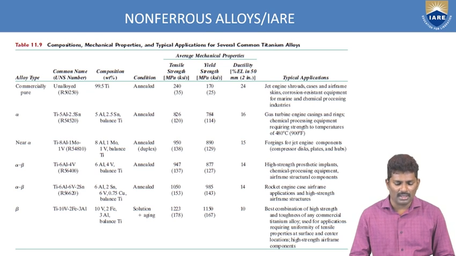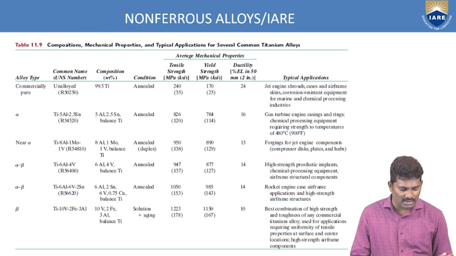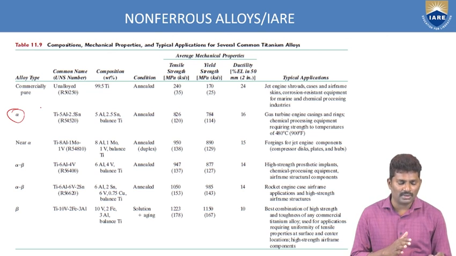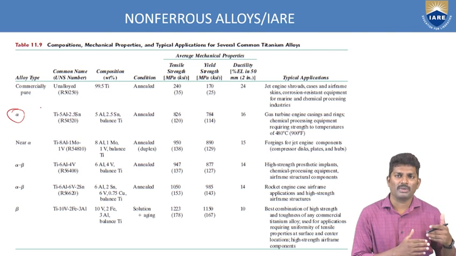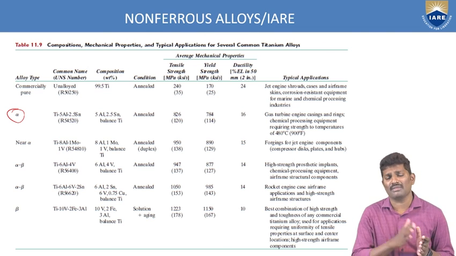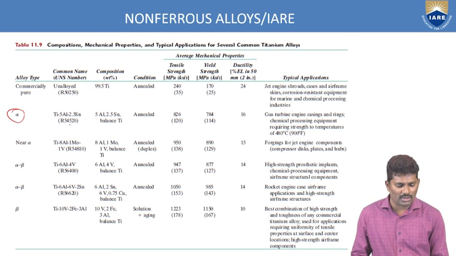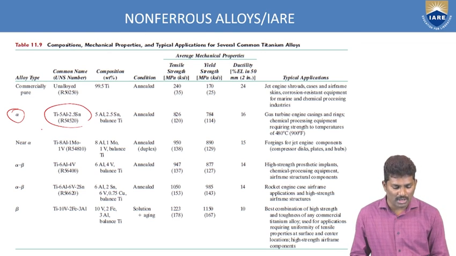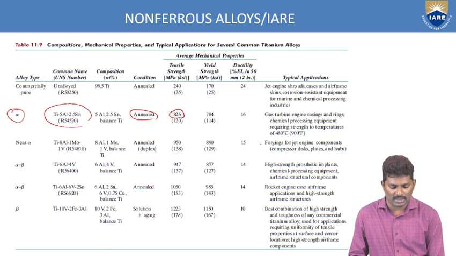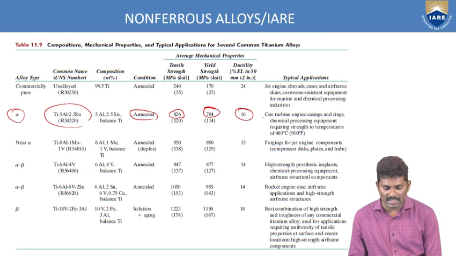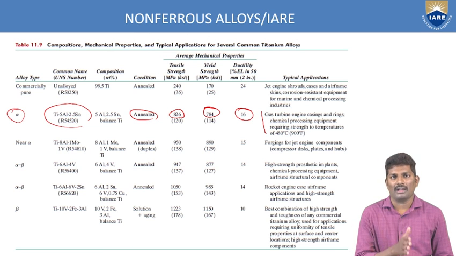And again, these are some of the mechanical properties listed that we have. If it is at alpha phase, the HCP is converting to beta phase or alpha phase depending upon the temperature. So when it is converting from one phase to another phase, the composition is also varying. So if the composition is varying, it is being annealed. That means at high temperatures you are doing your heat treatment, and the tensile strength is 826, yield strength is 784, and ductility is 16. And if you see the applications, in gas turbine engines, casting rings, chemical processing equipment, we are using these types of alpha phase titanium alloys.